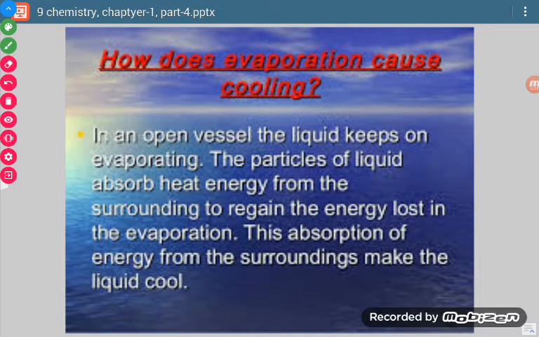This absorption of energy from the surroundings means those molecules which are touching will give energy, and that energy will be absorbed by those molecules which are going into the air. Because of this, the energy of the surrounding molecules will decrease and the liquid will become cool.